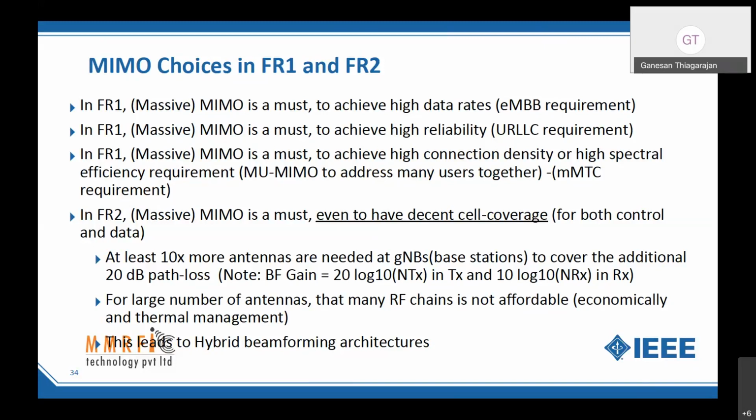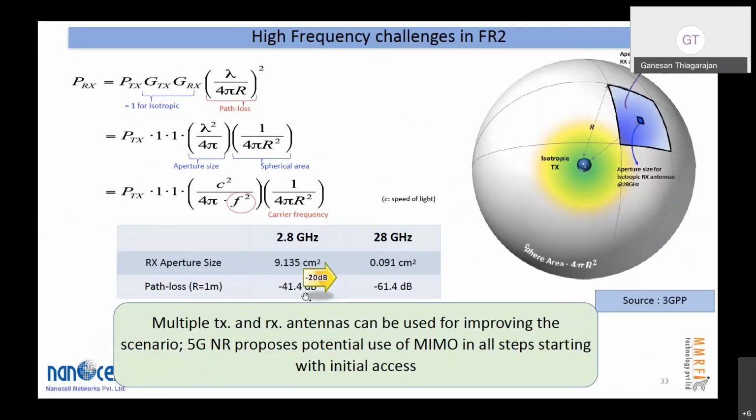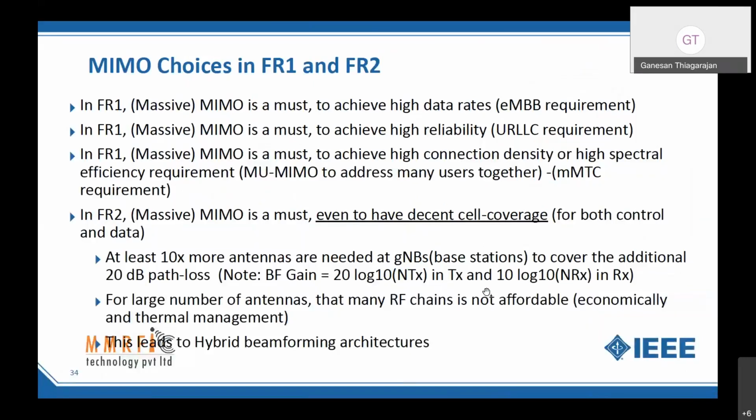In FR2, even if you don't have massive MIMO in FR1, there is no way you can live without it. You cannot have decent coverage of the cell unless you have an extra 20 dB of transmit power, which is too much to ask for, right? So how do we get this 20 dB gain? Use at least 10x more antennas, because the beamforming gain can be given by this relation.